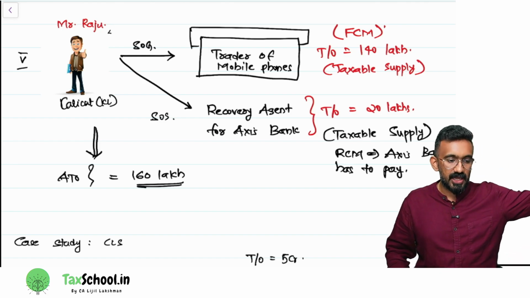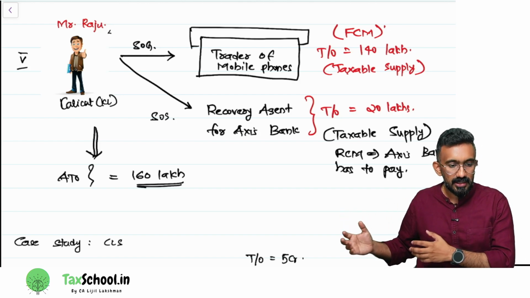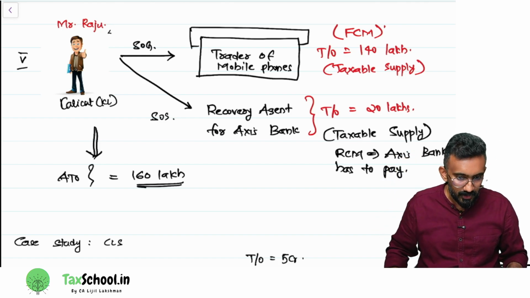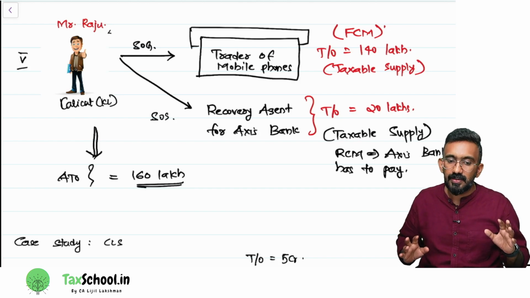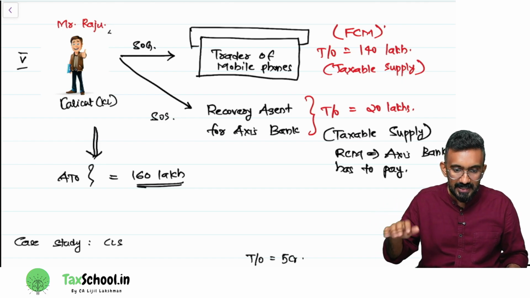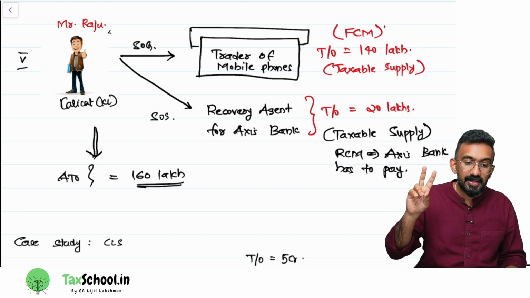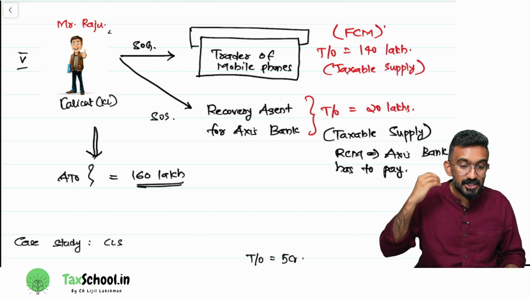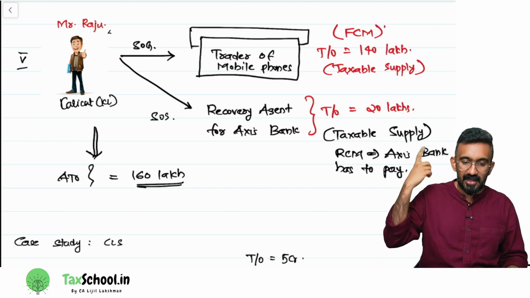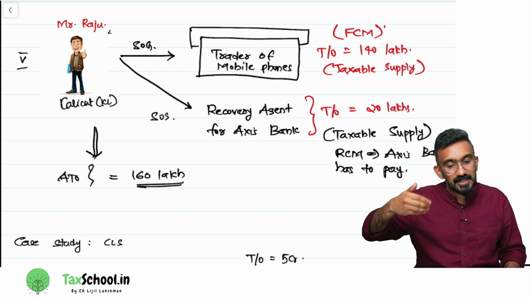There is a provision that we have under RCM which says that if I am a recovery agent recovering loans on behalf of a bank and the bank is giving me commission, the GST is paid by the bank under reverse charge. Okay, so Raju got how much money from his customers? Number one, from the customers when he's selling the mobile phones, he got 140 lakh as the value. He also received 20 lakh from Axis Bank because he provided SOS. SOS is supply of service. To whom? To Axis Bank. In what capacity? Recovery agent. Now, this 20 lakh is subject to tax under RCM. So, Axis Bank paid taxes.